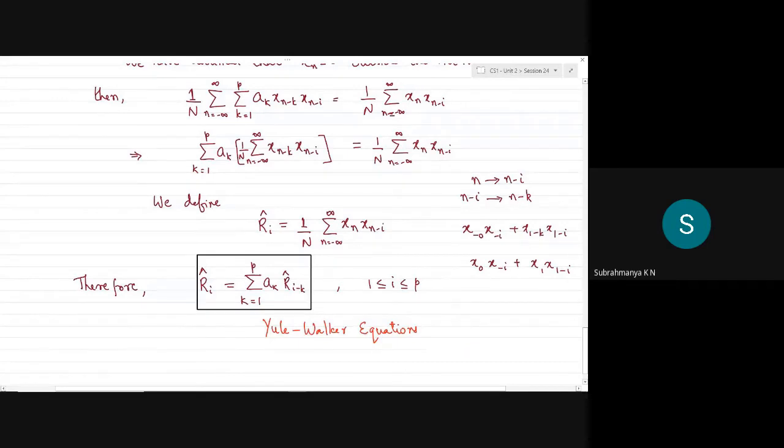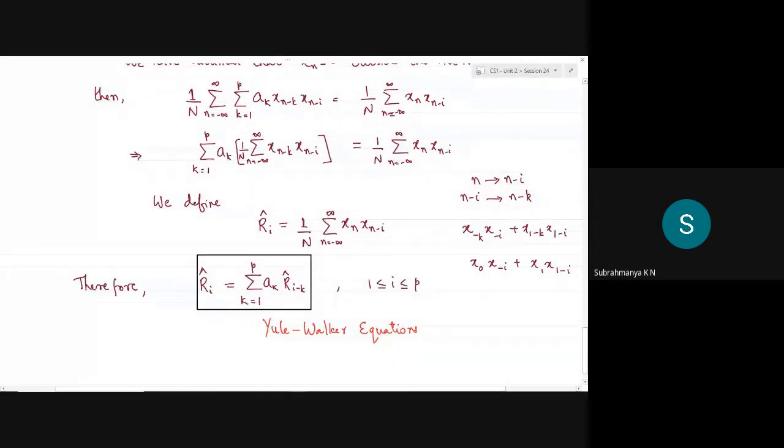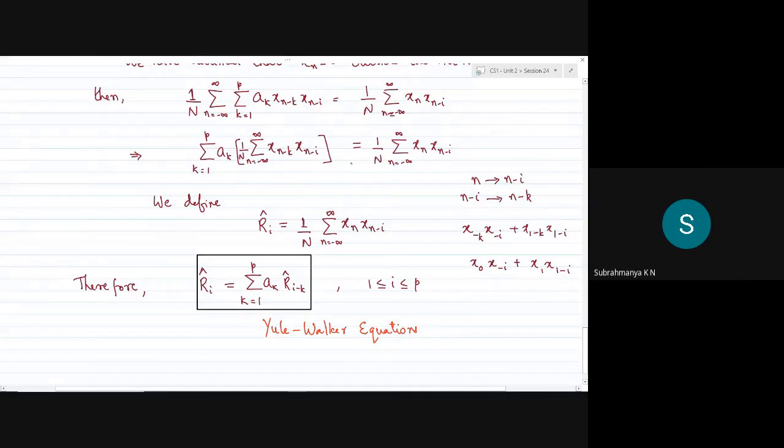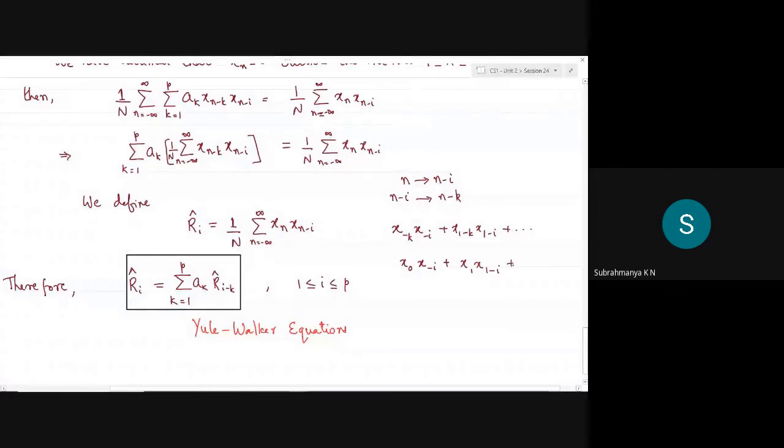As you can see, on the left hand side, if I take only the summation from n equal to 0 to infinity, the first term is n equal to 0. The left hand side is x minus k, a product of x minus k and x minus i. For the next term, n equal to 1, this is x1 minus k and x1 minus i. Similarly, there will be other terms. I'm just looking for the commonality between these two. The second summation, running from 0 to infinity, is x0 times x minus i plus x1 times x1 minus i, and so on.